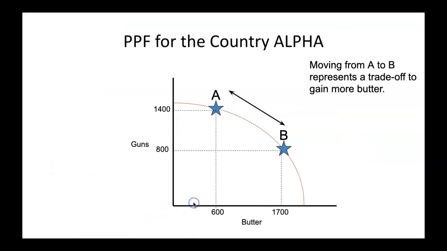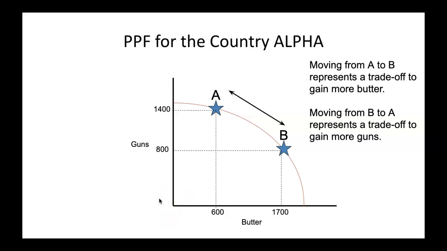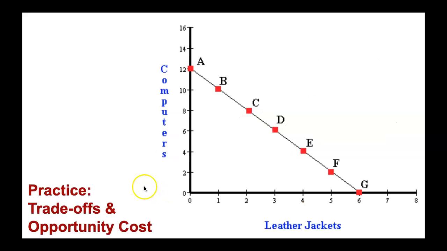So moving from A to B represents a trade-off to gain more butter. Moving from B to A represents a trade-off to gain more guns. So we're going to practice this. Let's say we are at production level C in a particular country, and they decide to shift production to production level E. What is the trade-off? Now let's say that country goes from production level G to production level C. What is the trade-off?